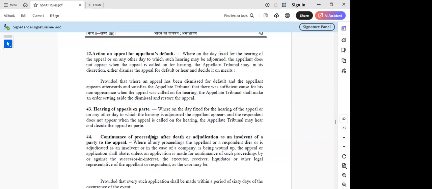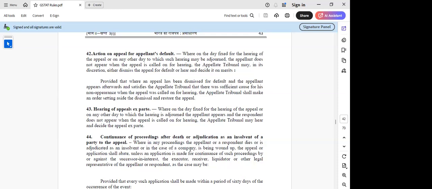But where is the provision in the Act? Yeah, that's what I wanted to say. There is nothing as such, because there are separate sections which they have defined for the case of insolvency of a company or the death of a partner, where they have given different powers in sections 90, 91, 92, 93 and so on. But still here the rules are overriding the sections given in the GST Act.